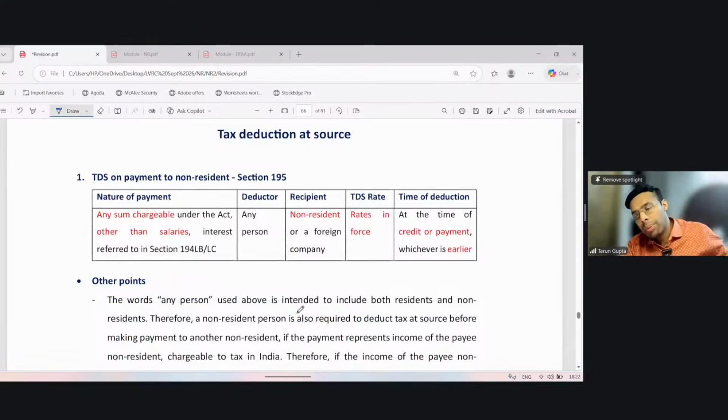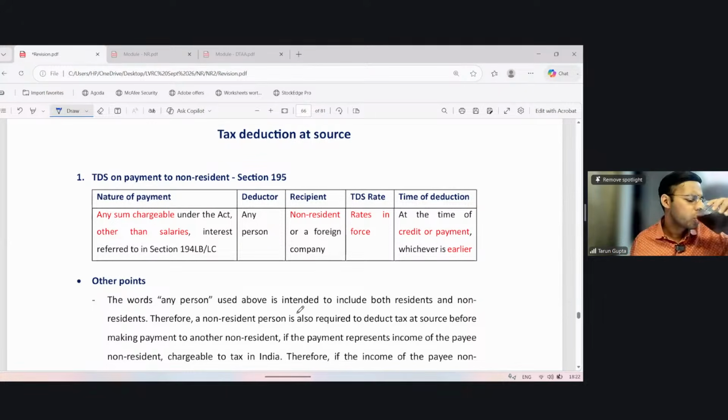So this was all about the special tax rates which are applicable to NR. First we discussed 115AB, then we discussed 115AC, then 115AD applicable on FII or specified fund, then 115BBA applicable on sportsman, sports association and entertainer.